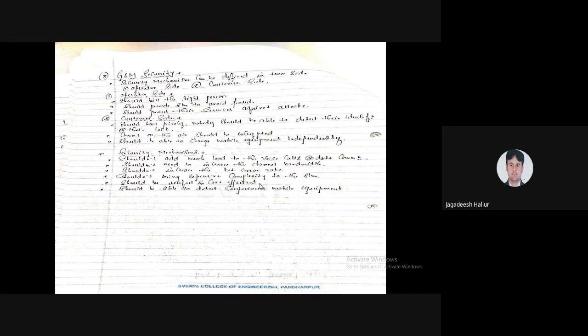Some of the security mechanisms we have adopted shouldn't add much load to voice calls and data communication. They shouldn't need to increase the channel bandwidth. We can't increase the bandwidth of the channel. They also shouldn't increase the bit error rate, BER.